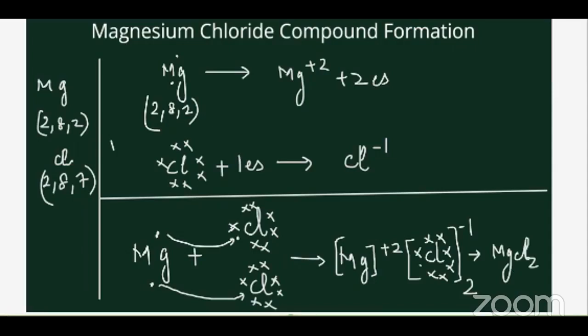The number in the power shows the ionic characteristic, meaning positive or negative, whereas the number in the subscript shows how many atoms are participating. So for Cl here, there are 2 atoms participating. Charge on chlorine is -1, charge on magnesium is +2. This much is clear. This was the last question that we did yesterday.